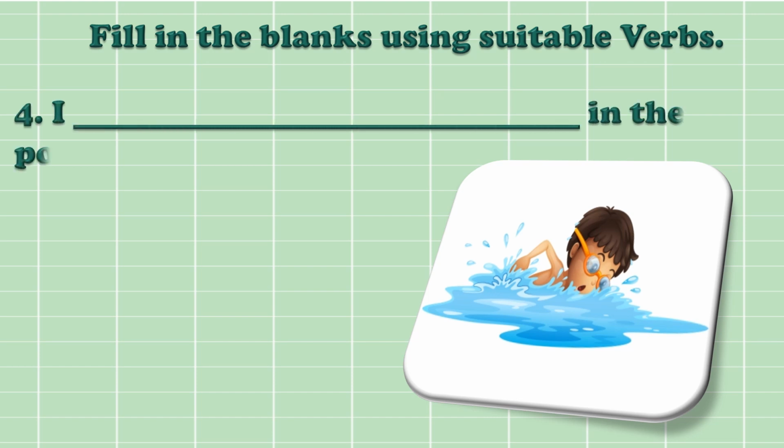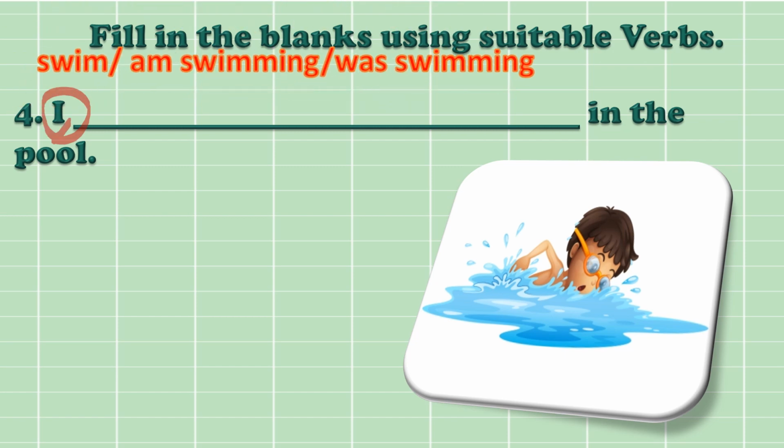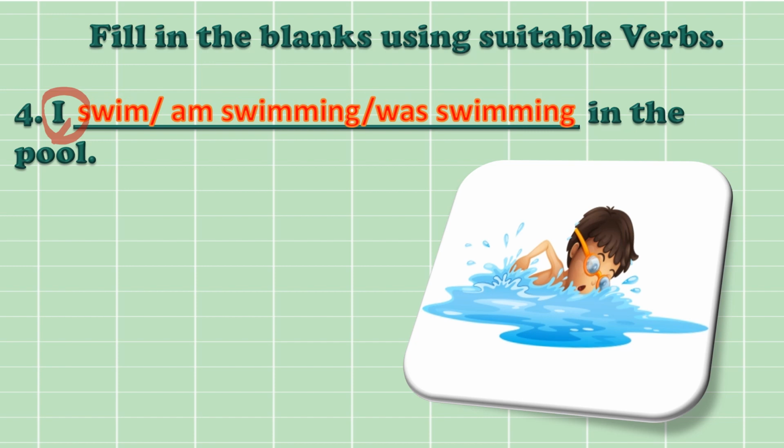Our next example is I dash in the pool, and here, children, our subject is I. Fine. So when the subject is I, we may use swim, am swimming, was swimming. Am swimming, you know, you use the helping verb am when the subject is I, and was swimming also is correct.